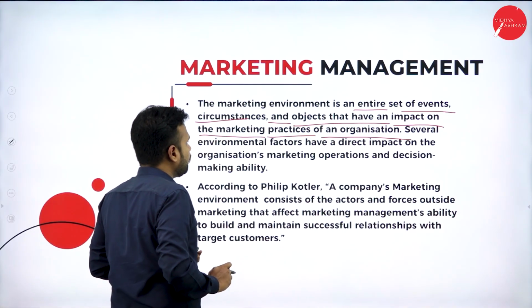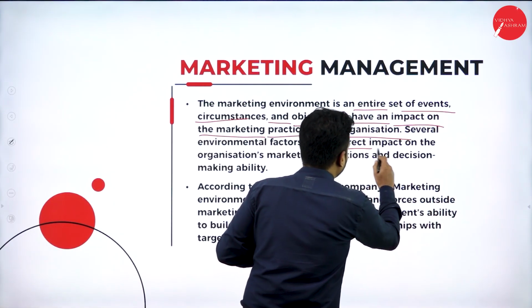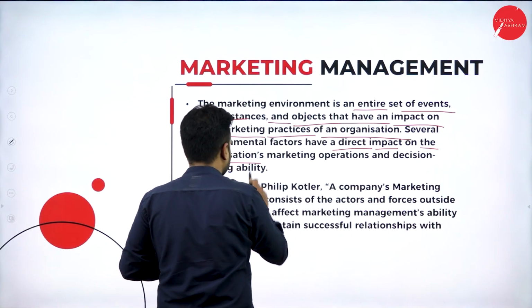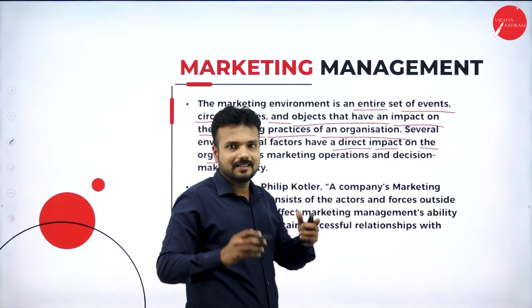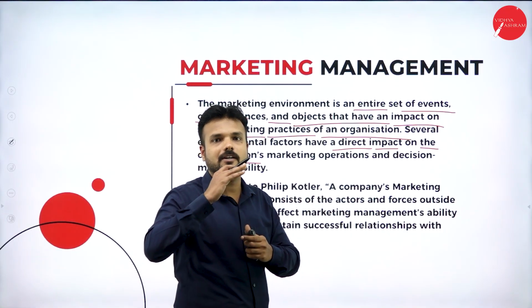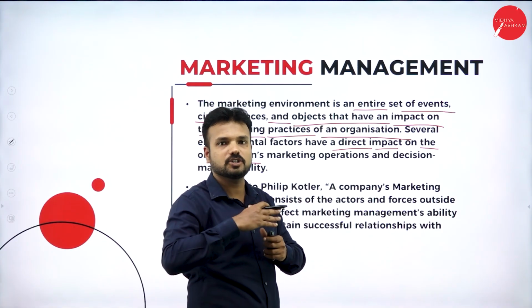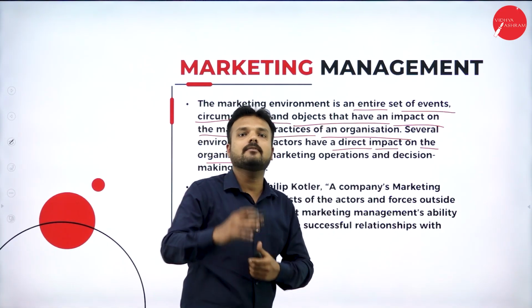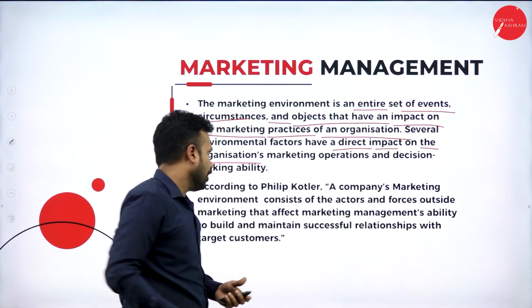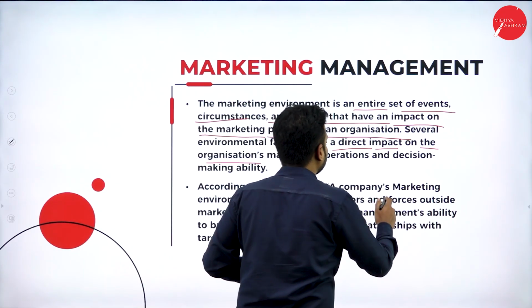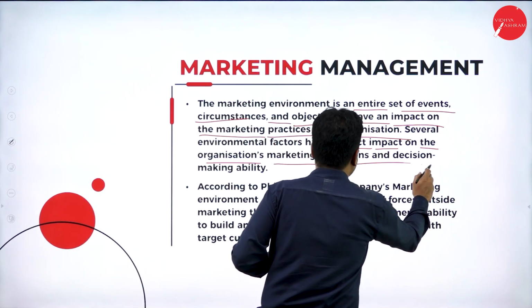Several environmental factors have direct impact on the organization. As I said, there are several factors which impact directly on the organization, and there are certain factors which have indirect impact on the organization's marketing operations and decision making ability.